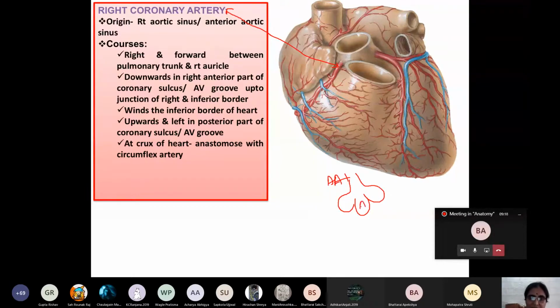This is the anterior aortic sinus. It is present anteriorly, so it is the anterior aortic sinus. This is the left posterior, and similarly this is the right posterior. This anterior aortic sinus gives origin to which coronary artery? Right coronary artery. So the origin of the right coronary artery is from the anterior aortic sinus, which is also known as the right aortic sinus.